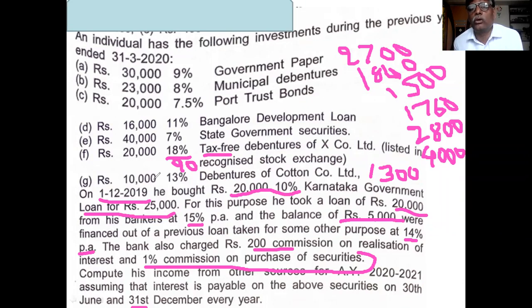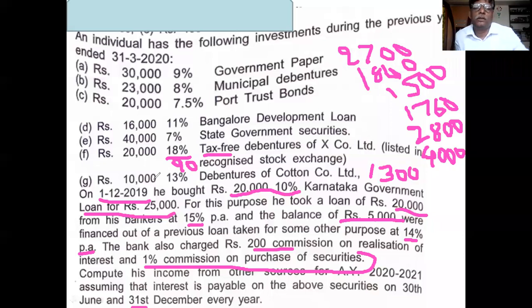When does your previous year start? Your previous year starts on 1st April 2019 and ends on 31st March 2020, that is 1/4/2019 to 31st March 2020. How many times do you receive interest? Will you receive interest on 30th June 2019? Or has the assessee received it?